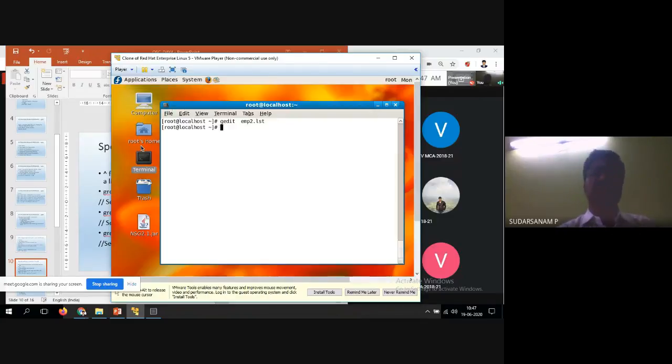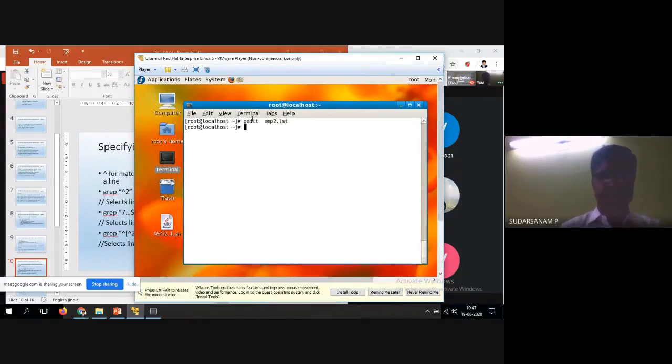So the syntax is the grep command. Write within double quotes the caret character, start with 2, and the file name is called emp2.list. See now, those starting with 2 got displayed.